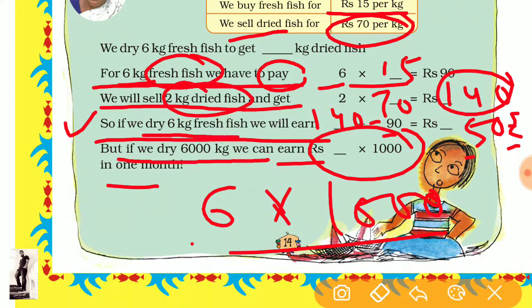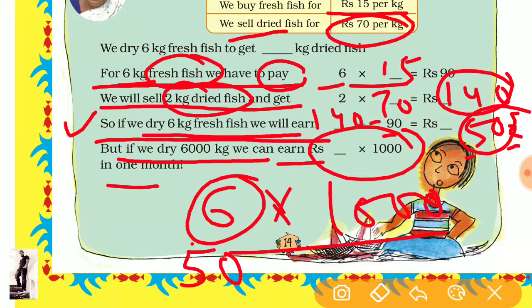If we dry 6 kilogram fresh fish, how much money can we earn? 50 rupees. So if we put 50 rupees in place of 6, it is the earning into 1,000. So we will write there 50. So your answer is 50,000 rupees.